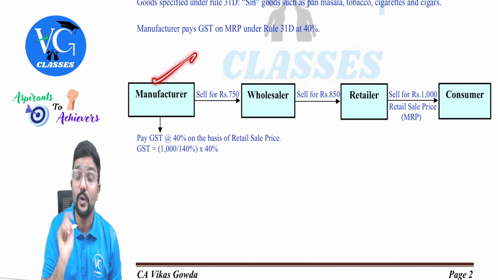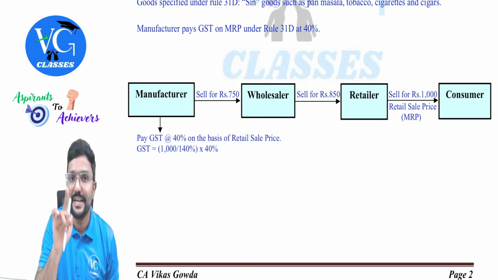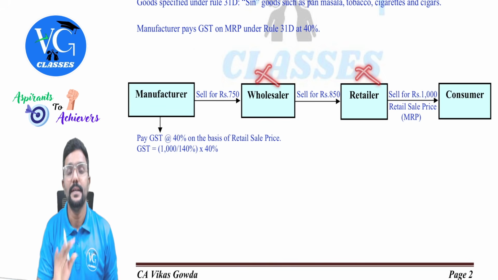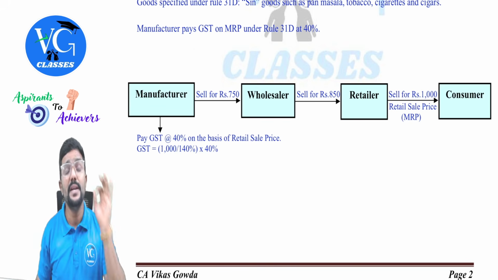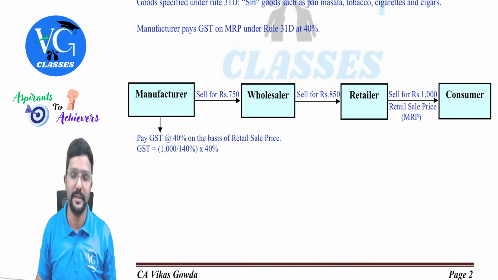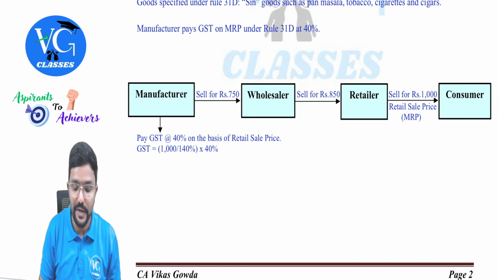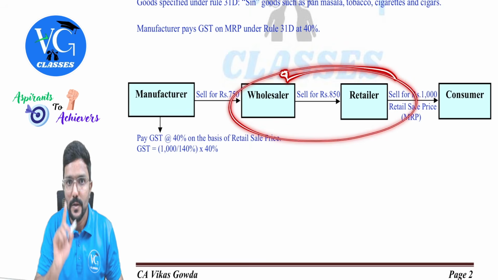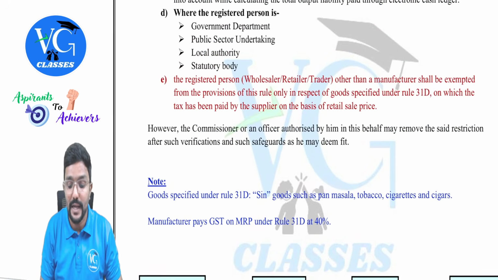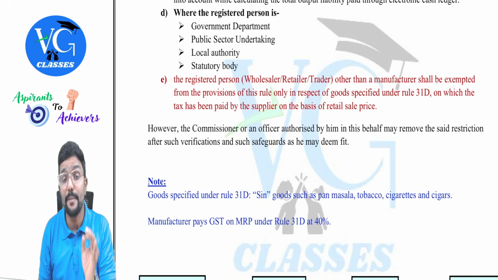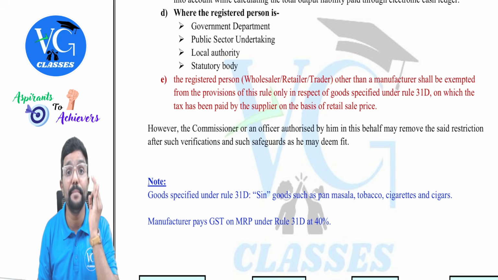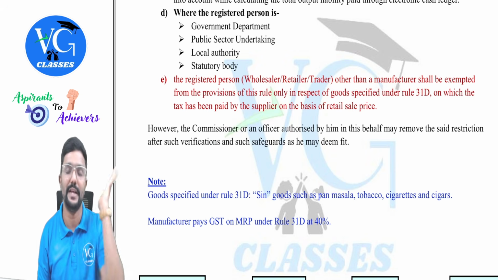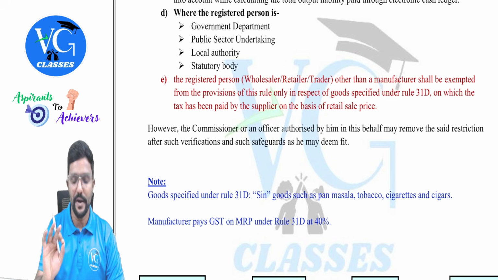For manufacturer, Rule 86B might be applicable if their monthly taxable supply is more than 50 lakh. Whereas for wholesaler and retailer, the Rule 86B is not applicable irrespective of their monthly taxable supply. Hope you understood. So relief is given to these people, the middlemen. Got it? So please be careful. They have clearly told other than manufacturer, means for manufacturer, Rule 86B can be applicable if their monthly taxable supply is more than 50 lakh. Hope you got it.